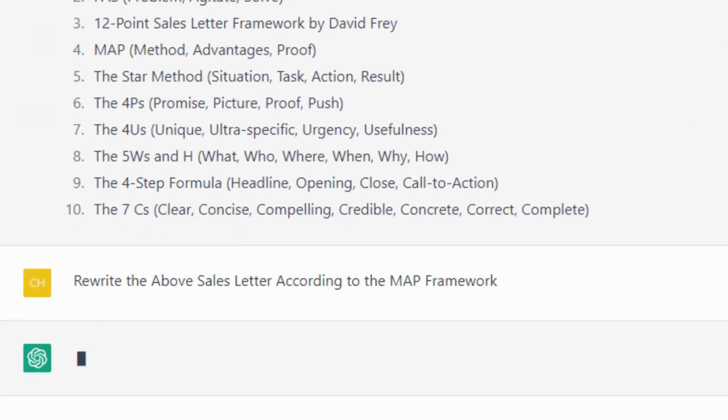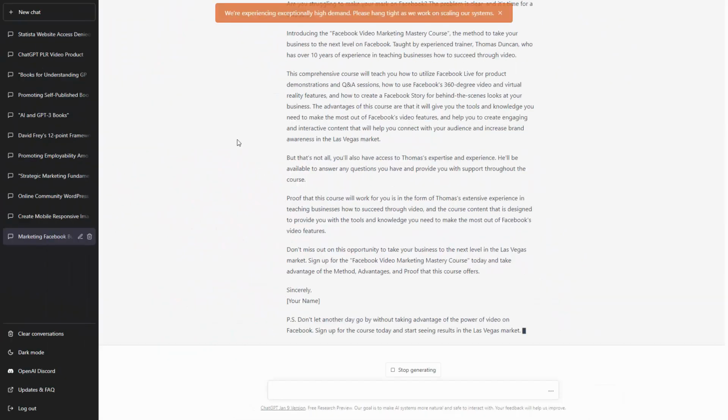And we're going to allow ChatGPT to do its work with the framework we've asked it to use for the above sales presentation. So once the process is complete, you're going to go through each framework and you're going to determine which of the frameworks you like best in order to work with. Now, in order to go forward, once we've chosen a framework, we're going to work with that framework in detail.